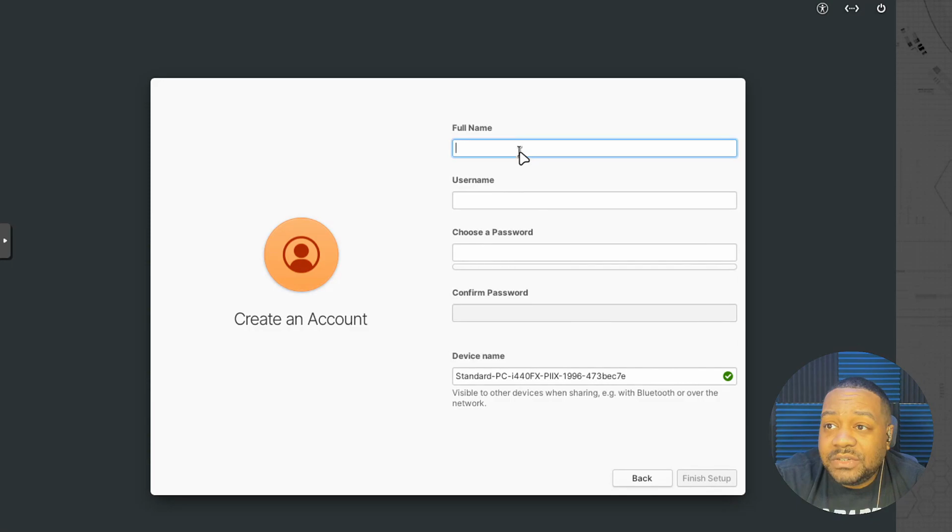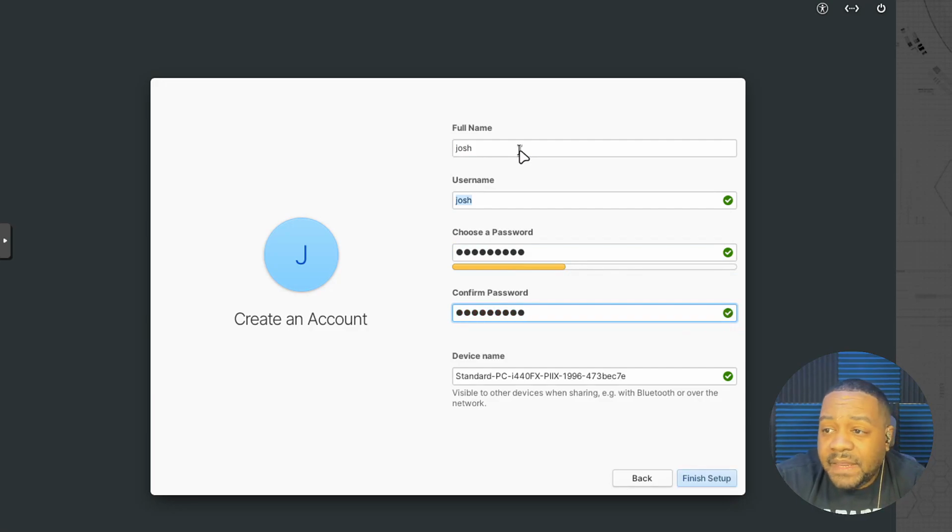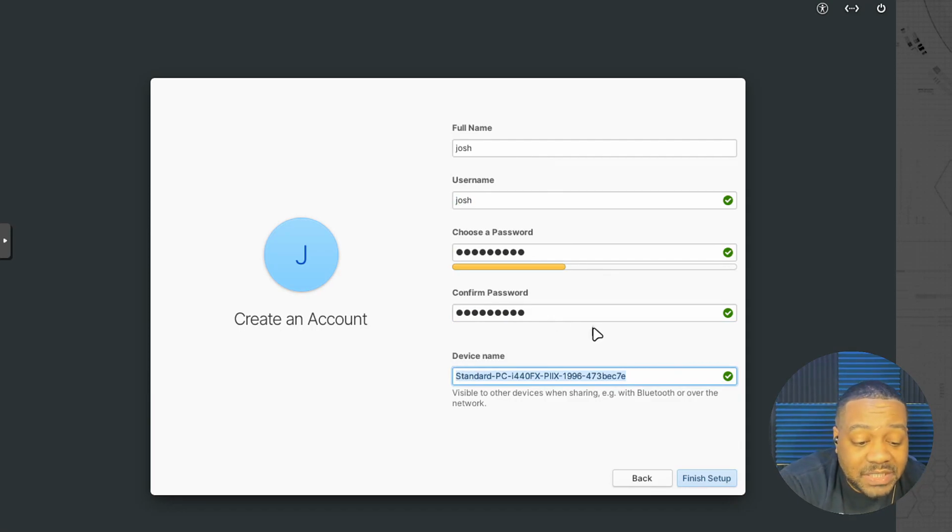So all you have to do is create that account, put in your name, whatever you want to put there, and your username could be different, and then type in your password and try to do something super strong if you can. And then also you can name the device, so whatever you want the device name to be. Like I'm gonna put E and then capital OS for elementary OS, and then let's hit finish setup.